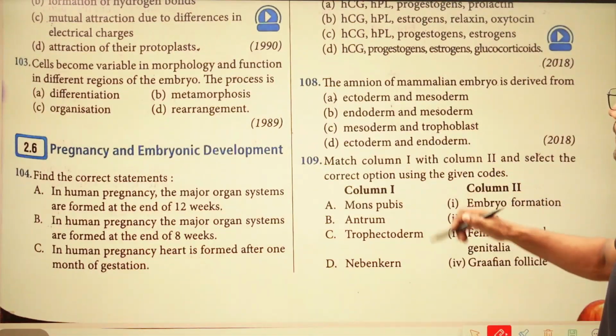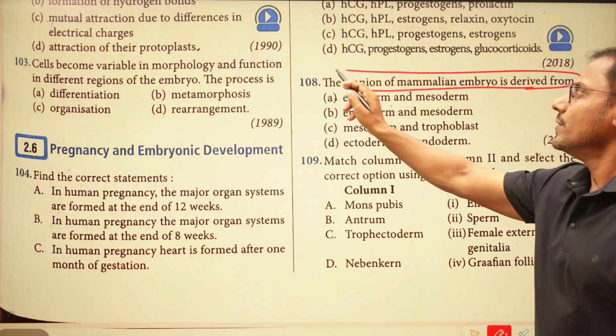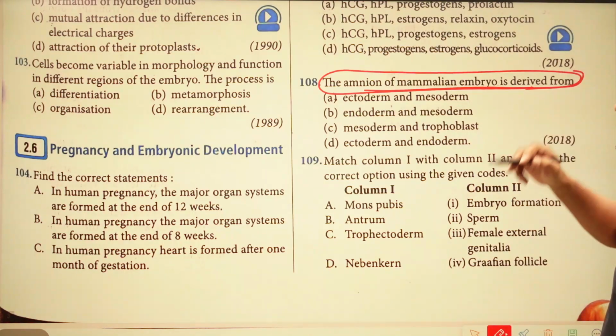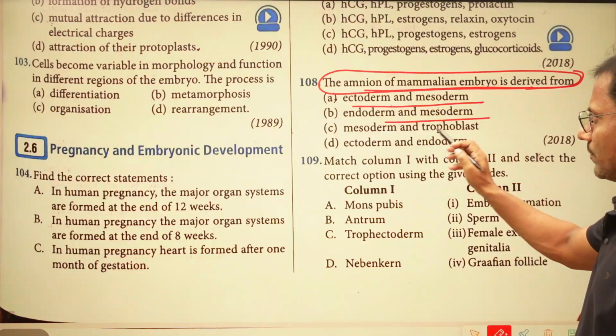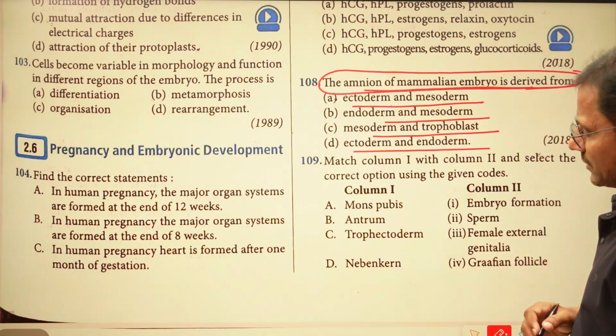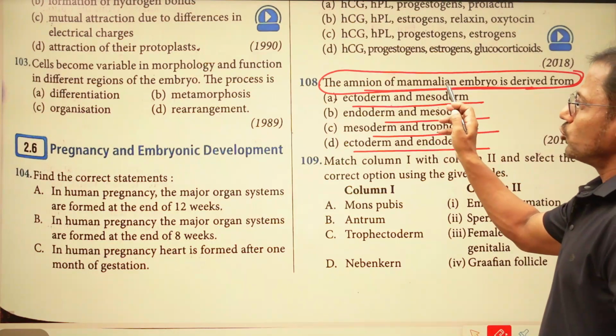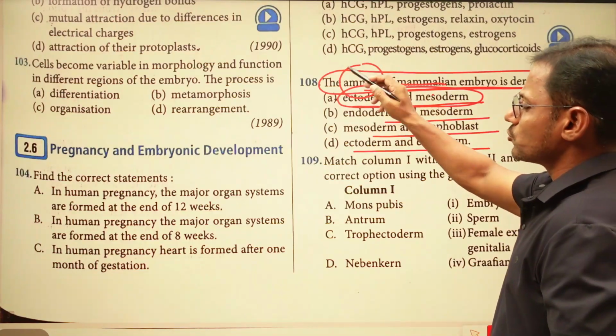The amnion of the mammalian embryo is derived from: ectoderm and mesoderm, endoderm and mesoderm, trophoblast, or ectoderm and endoderm. Here the right answer is ectoderm and mesoderm. From these two, the amnion is going to be developed.